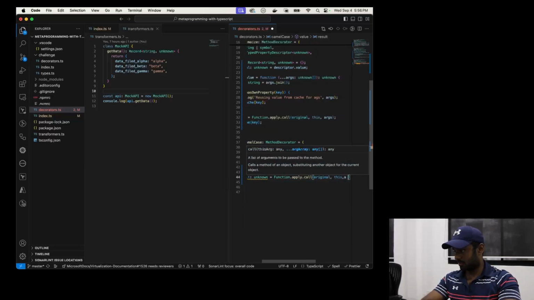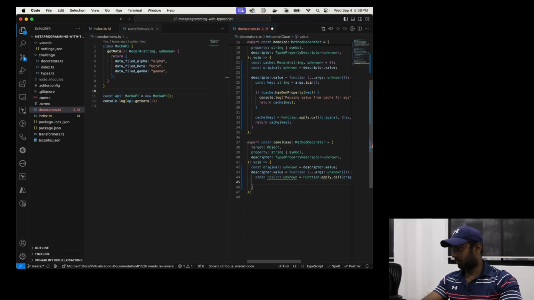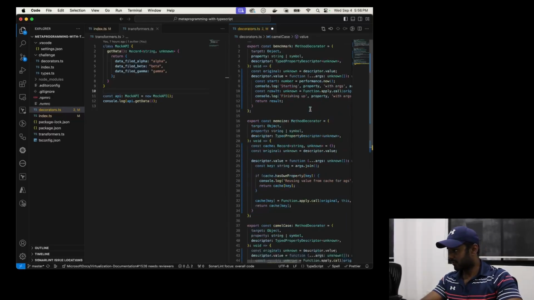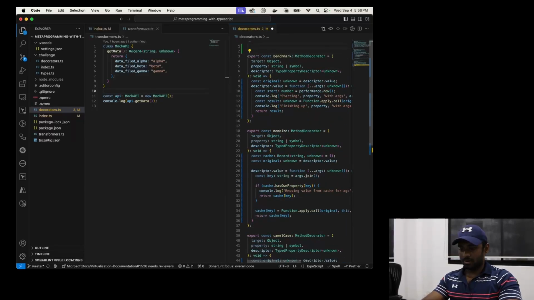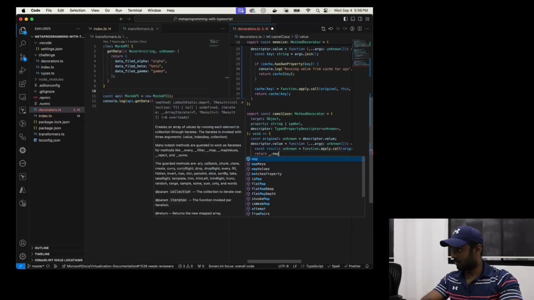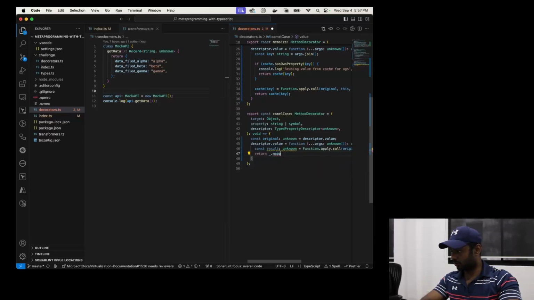Let's try to map this, just for the sake of doing it very quickly. I'm going to use Lodash, and I'm not going to implement the whole iteration through the object to convert all the keys. I'm just going to use the dirty way. Let's quickly import Lodash, and since it's just an object, let me use mapKeys.